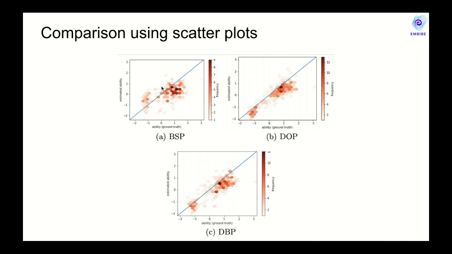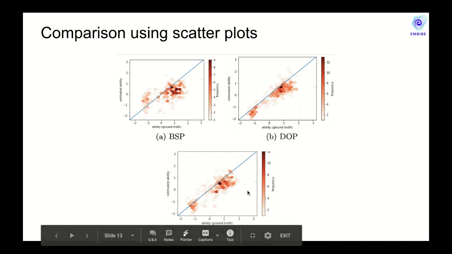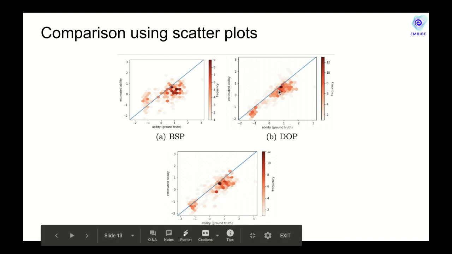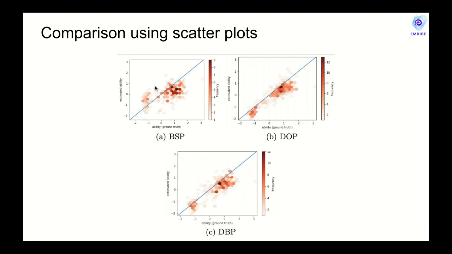Here we show the two-dimensional histograms via hexagon plots. On the x-axis, you see the true ability, which is assumed known, the ground truth. On the y-axis, you see the estimated ability. Compared to the baseline policy, both in DOP and the DBP, we see that the estimated abilities nicely align with the ground truth abilities, which indicates that the RMSE is lower for these two policies compared to the baseline policy.